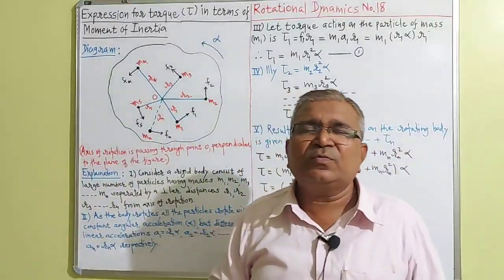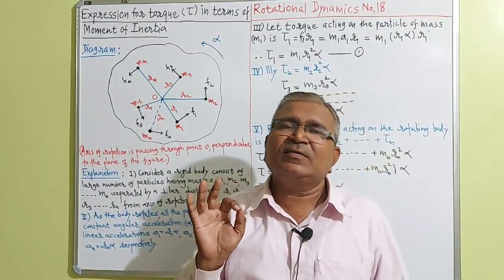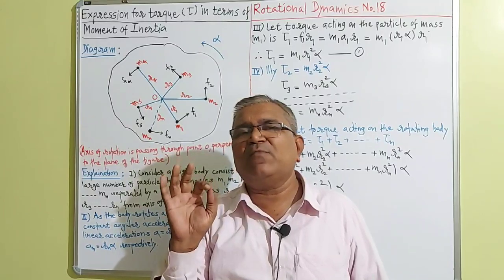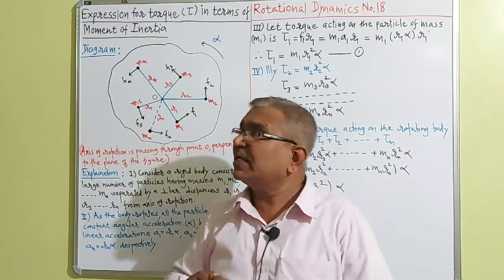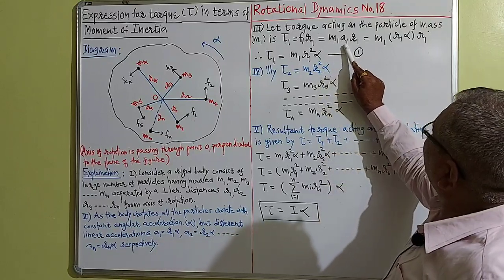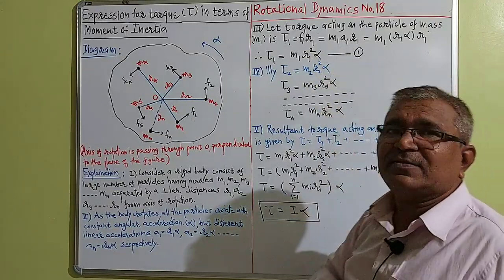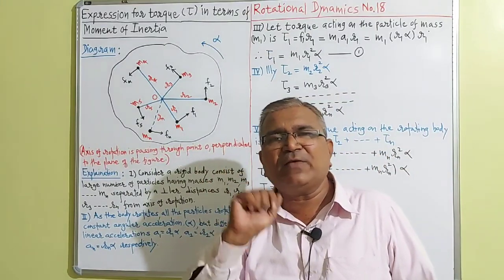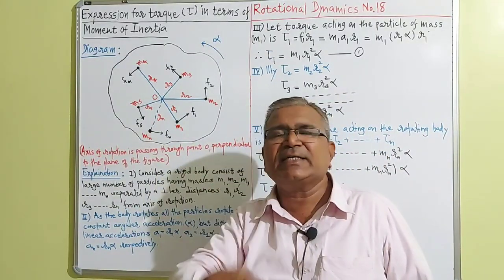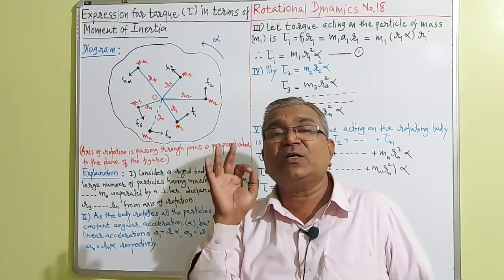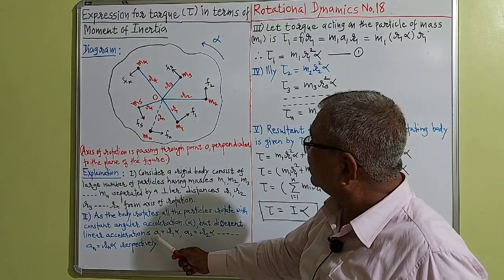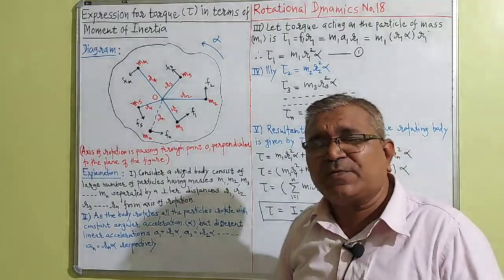But we know what F1 is. By Newton's second law, F1 is equal to m1 into a1. Then put the value of a1. What is the value of a1? a1 is the linear acceleration of the particle of mass m1, and a1 is equal to r1 alpha.